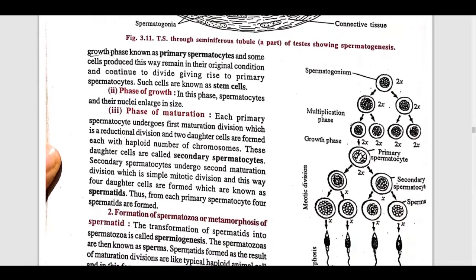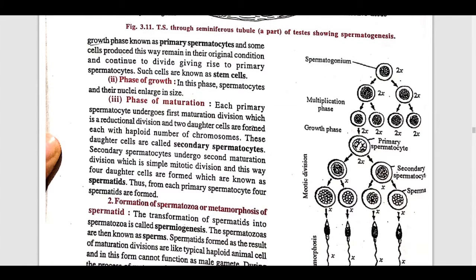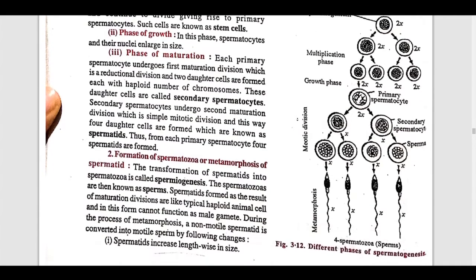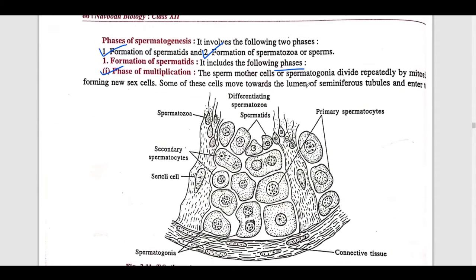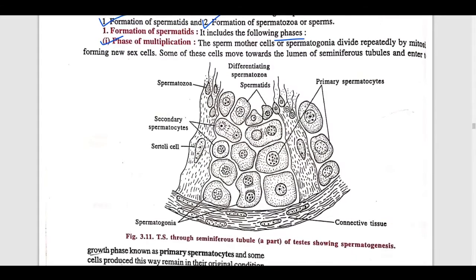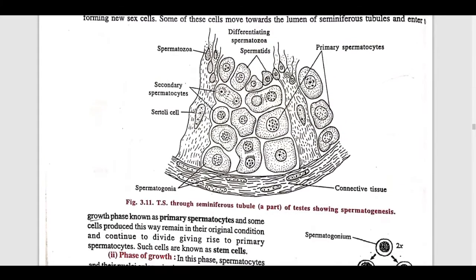So this is called phases of multiplication. Some of these cells move towards the lumen, or we can say seminiferous tubule, and enter the growth phase. After the multiplication, the growth phase will come, means they will grow, and after the growth, maturity will come, means they will become mature. So this is the basic function of primary spermatocytes, means in this way primary spermatocyte will form.